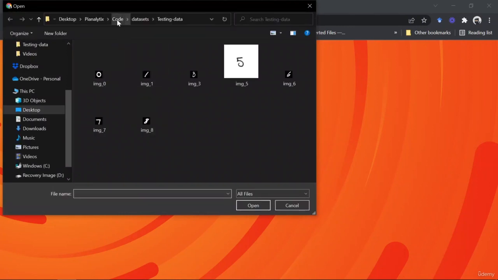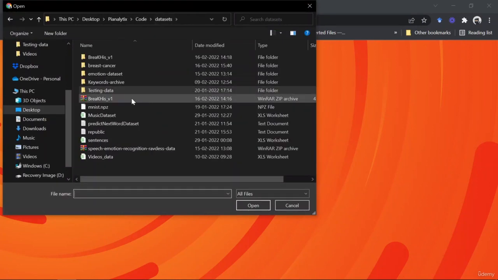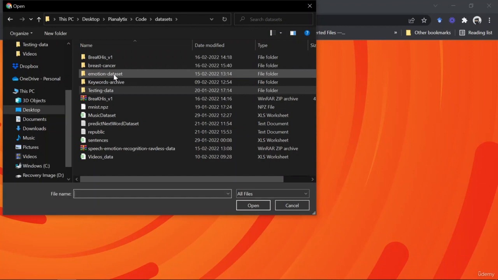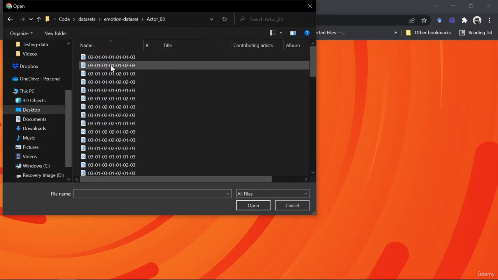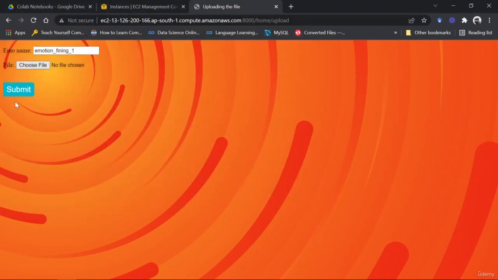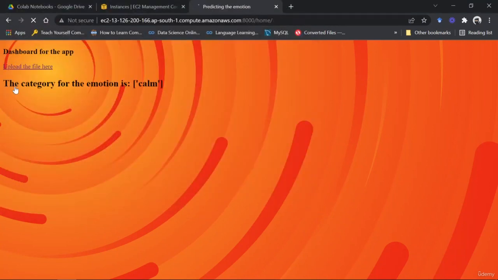I'm gonna choose, okay, why is it asking me to choose from another? So this was for some other project. Now I'm going to choose one of the audio files, click on open, click on submit, and you can see that, okay, again the emotion is calm only. Cool. Anyways, you can see that the category for the emotion is calm, and our site is running smoothly, and our model is also working smoothly.